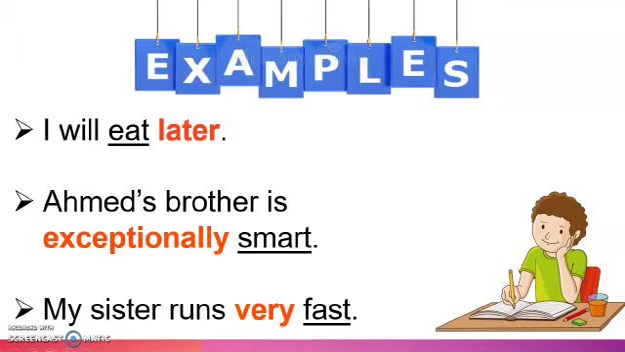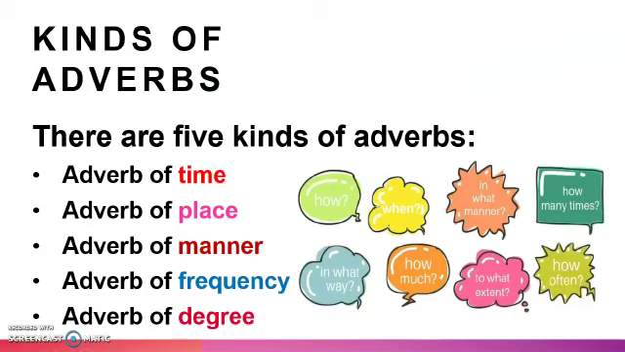Let's come to our main topic, and that is kinds of adverbs. Students, there are 5 kinds of adverbs, and they are adverb of time, adverb of place, adverb of manner, adverb of frequency and adverb of degree. Let's discuss them one by one to make it more clear.